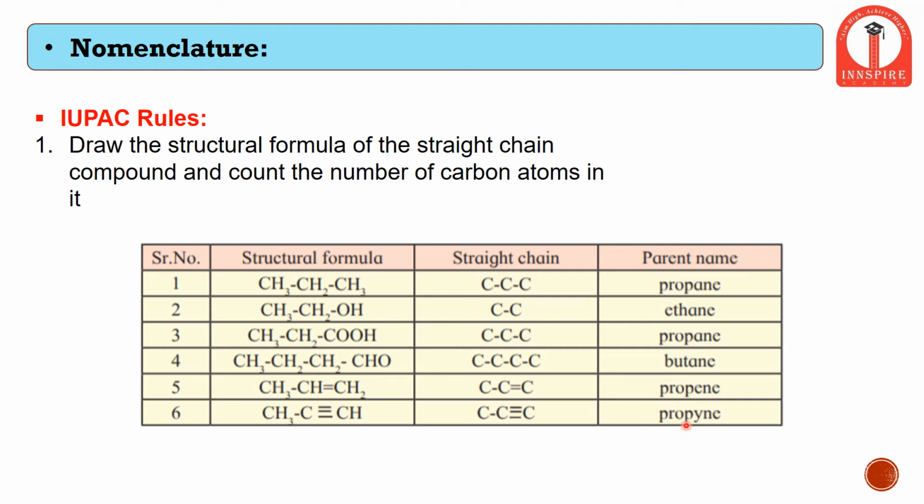Similarly, if we go to the next, it is prop, that is the parent name. It means there are 3 carbon atoms, and it ends with yne. It means it belongs to the alkyne family, which means it has a triple bond. So this is how the parent name and a suffix help to tell us the information about any chemical compound.